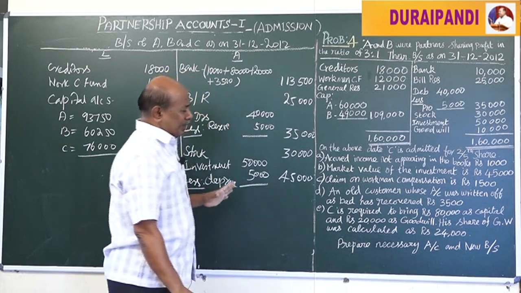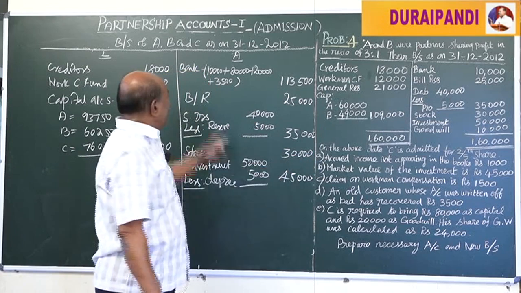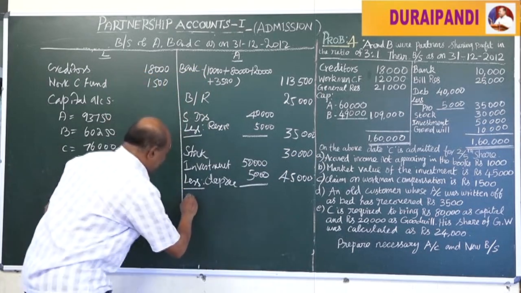Now the other item, accrued income. It is outstanding income and should be shown on the asset side.